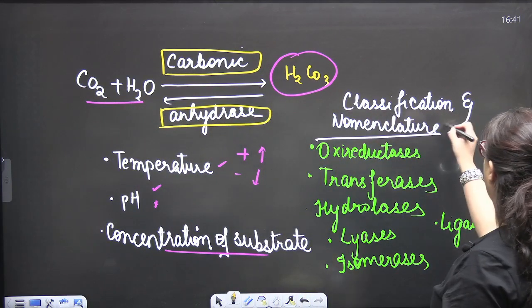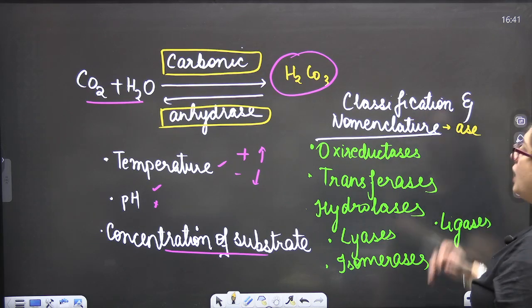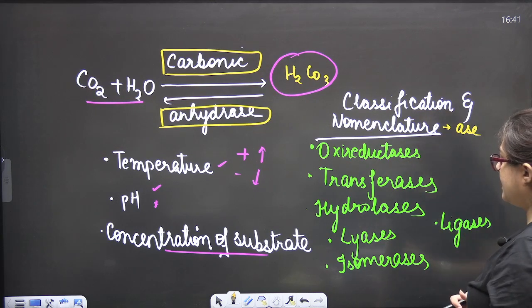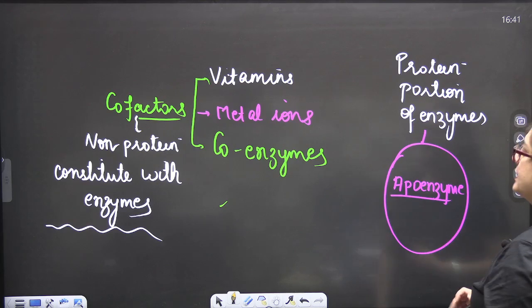Okay. Classification and nomenclature of enzymes. In nomenclature, the suffix -ase is always put: oxidoreductases, transferases, hydrolases, lyases, isomerases, and ligases.